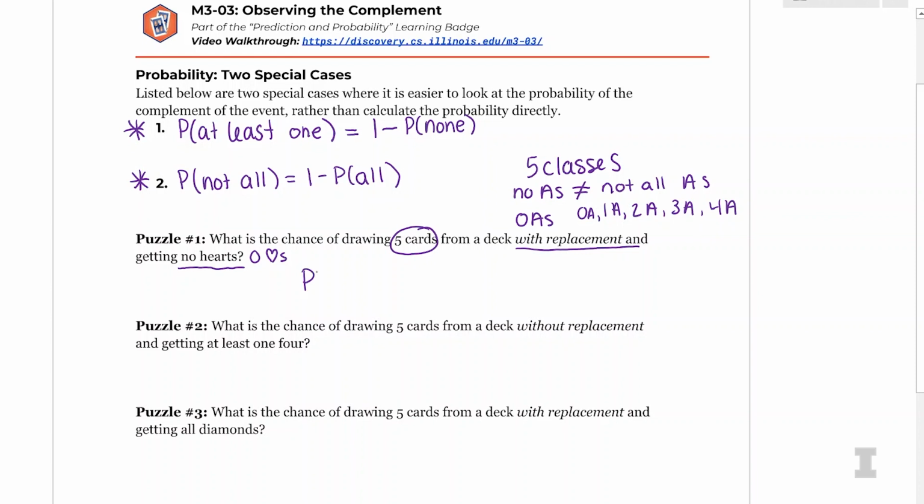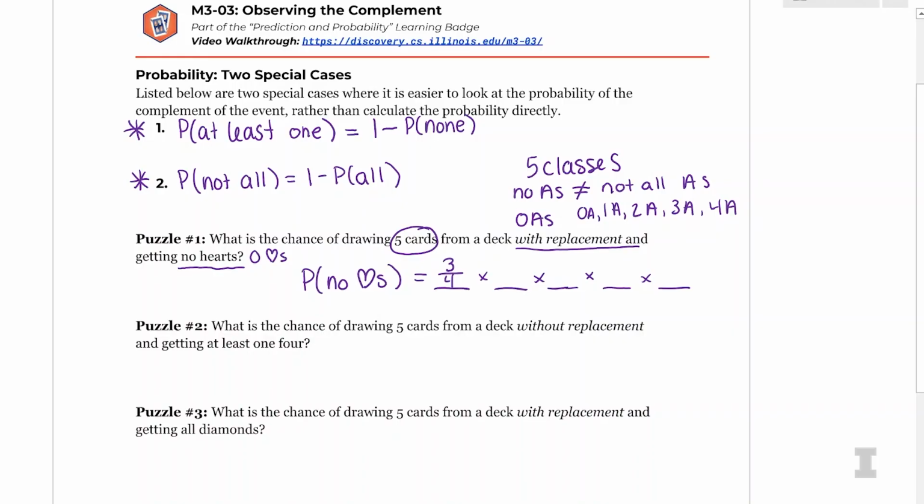I can say, what's the probability of getting no hearts? So again, I would multiply 5 different probabilities together. And for the first one, what's the probability of not getting a heart? When I initially have the deck, 3/4 of a deck is not a heart. Right, exactly. So the probability of not getting a heart is 3/4. Also, if we think about 52 cards, that would technically be 39 out of 52 cards because there are 13 hearts.